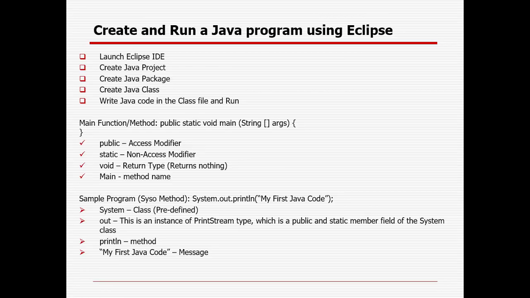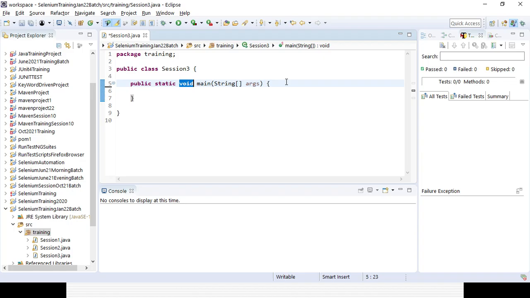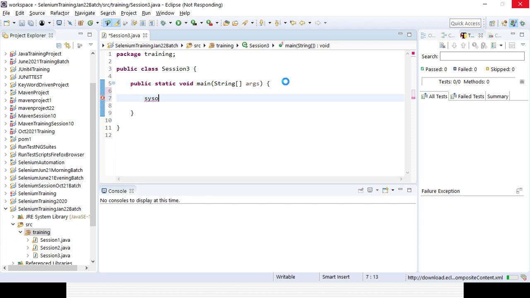Then main is the method name. And you already saw another method called the SYSO method. In the main method, if you want to print something, you type SYSO, then press Ctrl and the spacebar. Immediately System.out.println will come as a suggestion. So what does the SYSO method mean, and what are its different components?